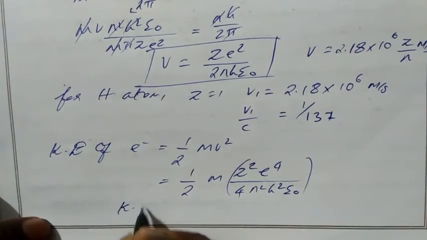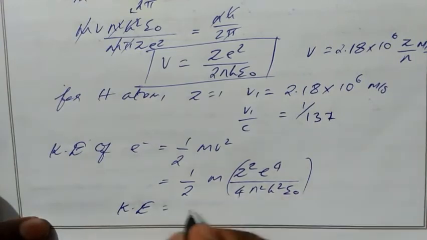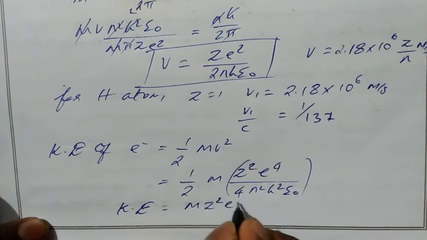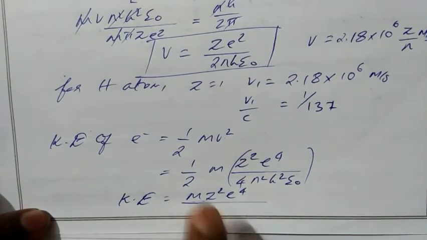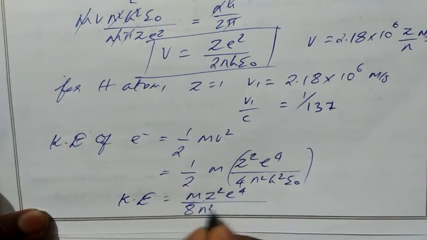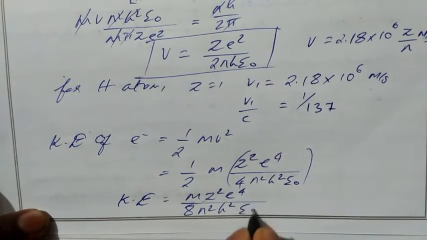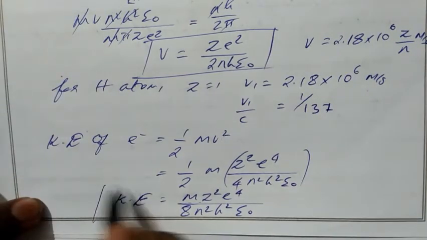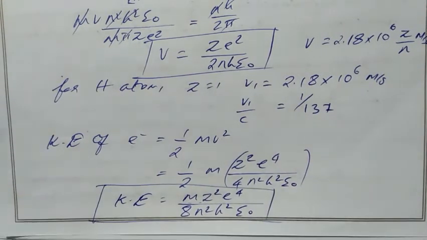So we have kinetic energy equal to m z square e power 4 divided by, 2 into 4 will be 8. So 8 n square h square epsilon naught. So this is the value of kinetic energy of moving electron.